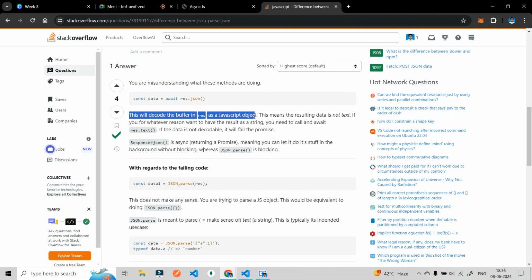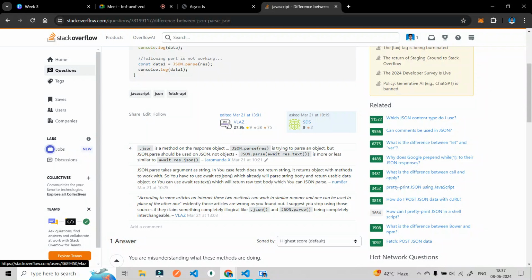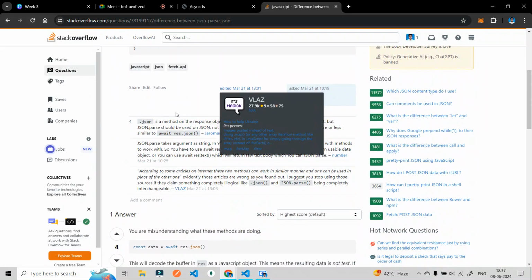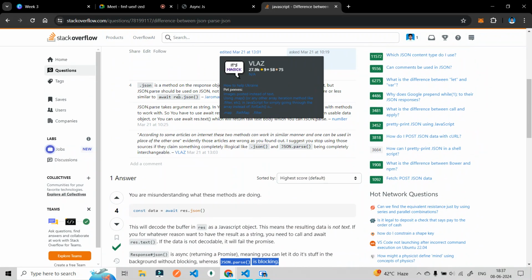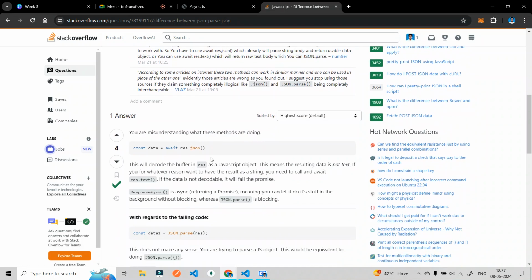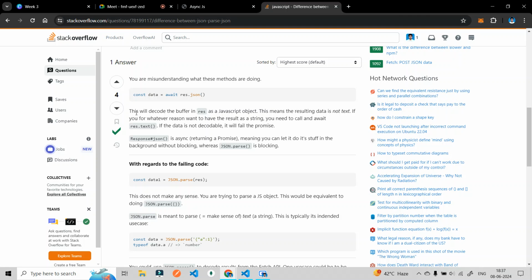Whereas JSON.parse is blocking. This means the particular thing is saying you can't use JSON.parse, because the data you are trying to get is not actually here. That is why we have to use await response.json. So as you can clearly get the answer from this: it will decode the buffer. What buffer? The buffer we just saw, the stream buffer, in the response as a JavaScript object. Understood?